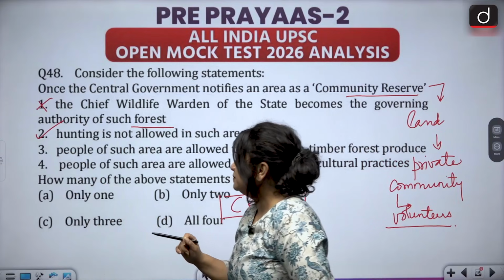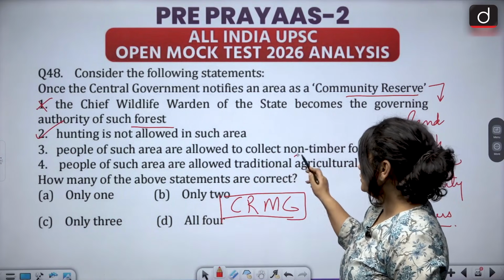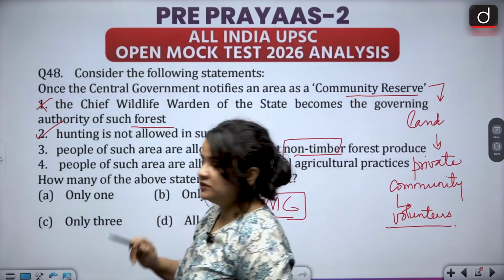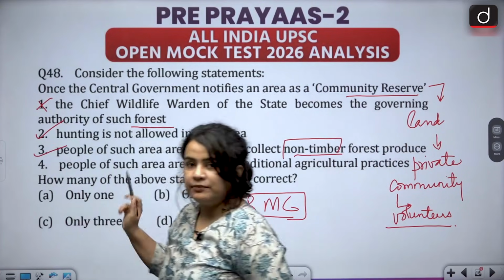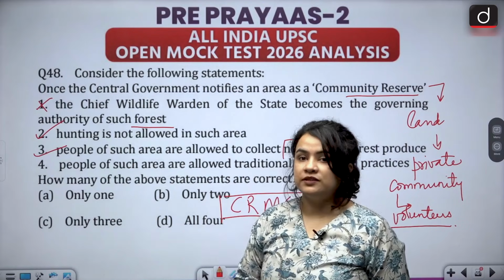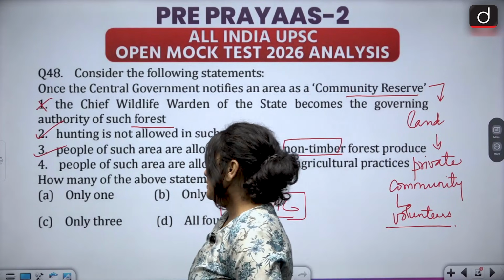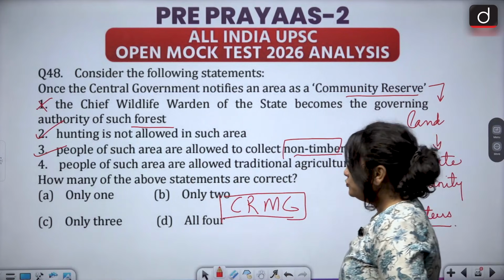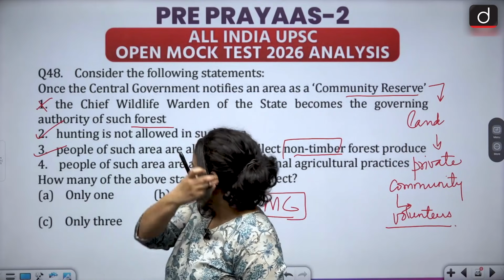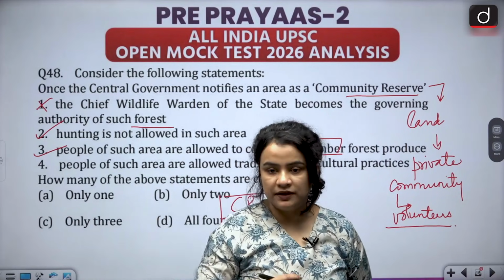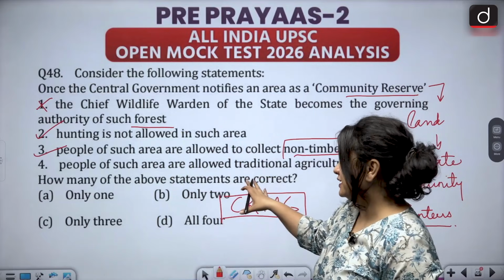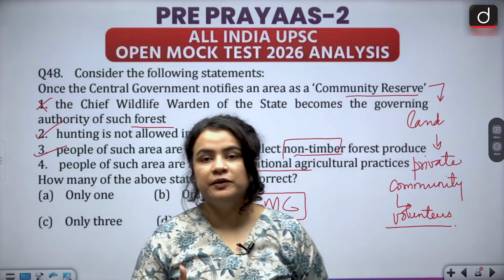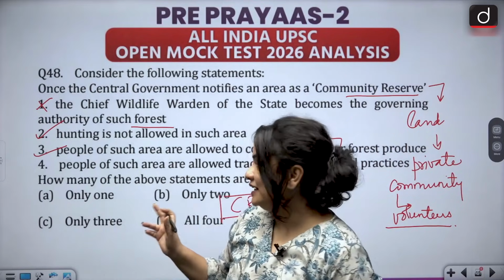Then third statement says people of such areas are allowed to collect non-timber forest produce. This again is accurate because non-timber forest produce can be collected by people of a community reserve. The fourth says people of such area are allowed traditional agricultural practices. Now you might think that since it deals with a village community and people volunteering to protect an area, therefore traditional agricultural practices ought to be permitted in such an area, but this is inaccurate.